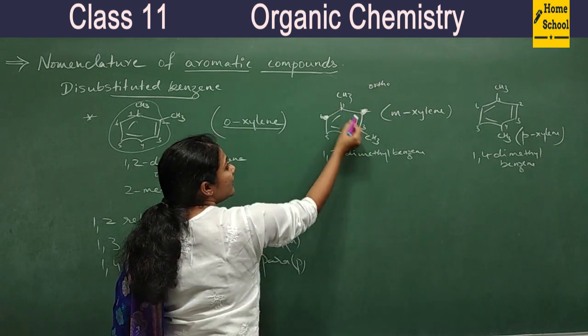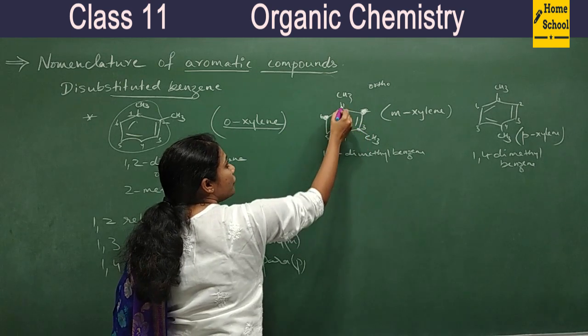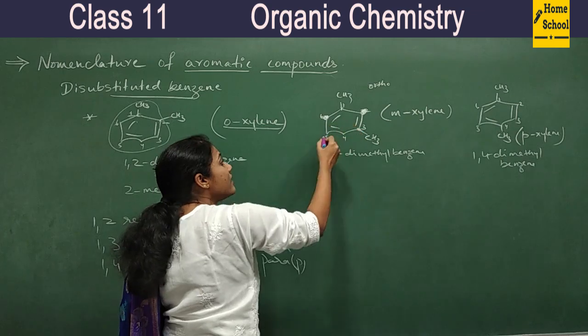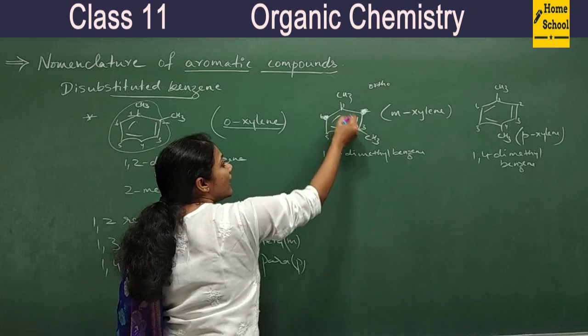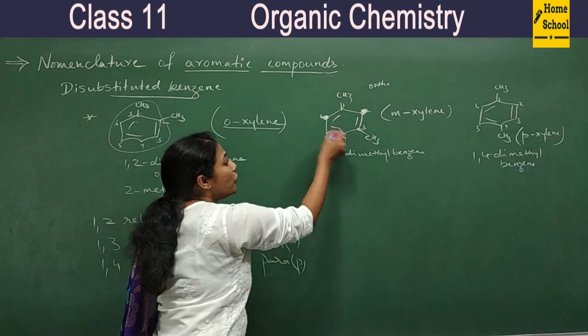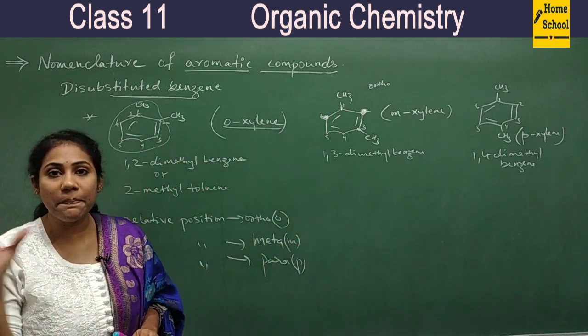Okay, and 1-3 position: if you number this way, this becomes 3. If you number this way by any chance, this becomes 3. So 1-3 relative position is always meta and 1-4 relative position is always para.